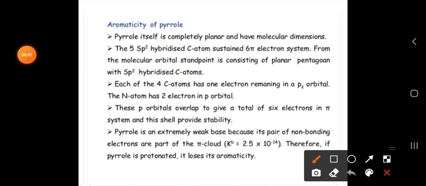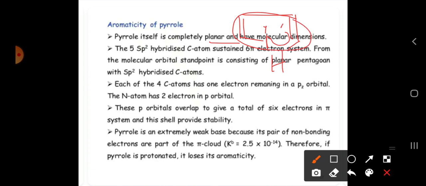So this is the structure of pyrrole, which contains a lone pair of electrons. According to this, aromaticity means it should have some characteristics. Aromaticity means it will be planar. It has a planar ring, and it should obey Huckel's rule, 4n plus 2 pi electrons.